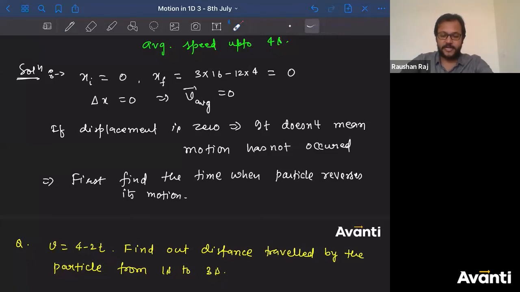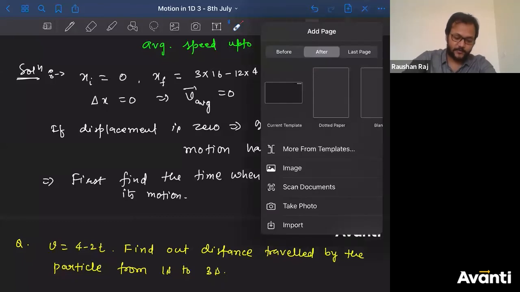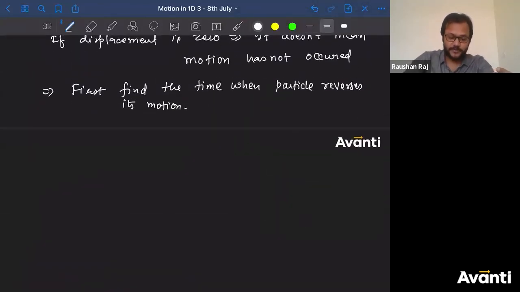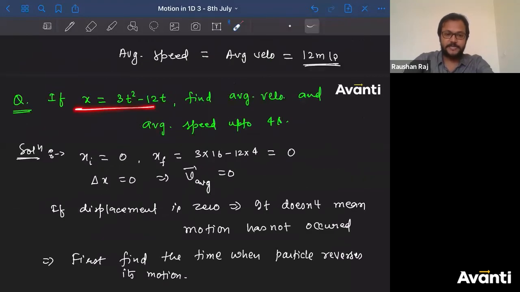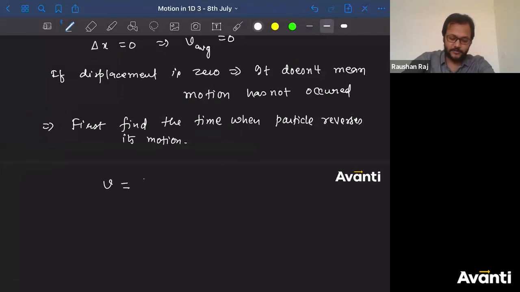First find the time when the particle reverses its motion. How will we find it? First find the velocity as a function of time t. Velocity will be equal to dx/dt, where x as a function of t is given to you: 3t square minus 12t. I'll get v is equal to 6t minus 12. How do you get the time when the particle will reverse its motion? That is the time when v is equal to 0.